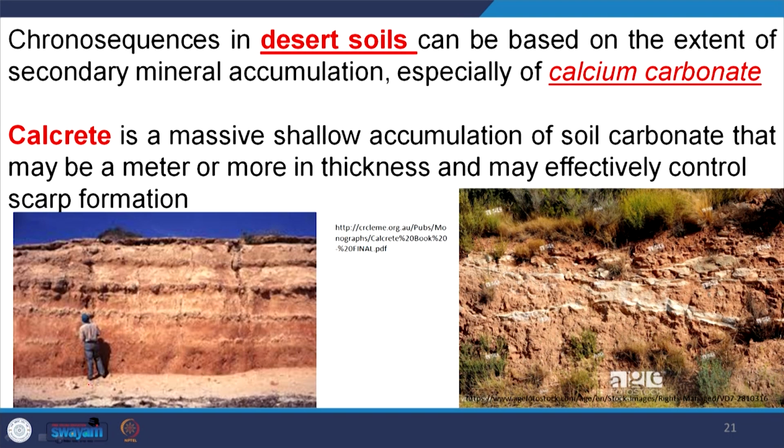Okay. Because if you see, calcretes have different stages: the first stage forms with less time, and as more and more time increases, these different stages are developed. So, that means calcrete is a massive shallow accumulation of soil carbonate that may be a meter or more thick and may effectively control the scarp formations. So, in arid regions, this addition of calcium carbonate indicates the degree of soil development, or the time of soil development. The more material is added, the older the soil is.